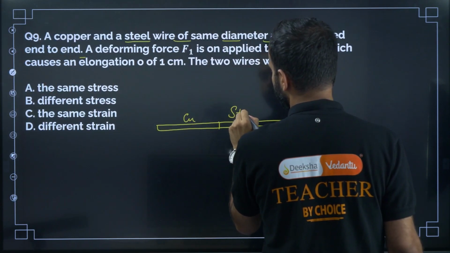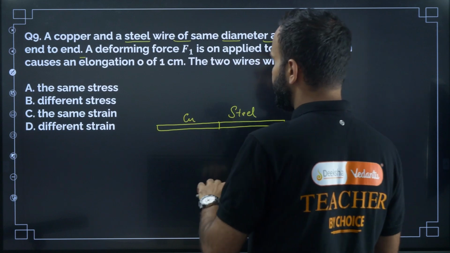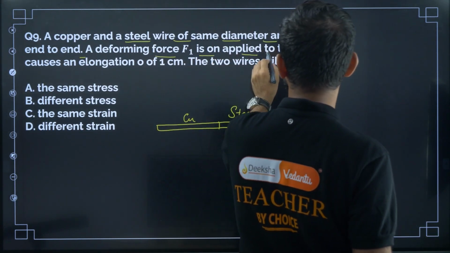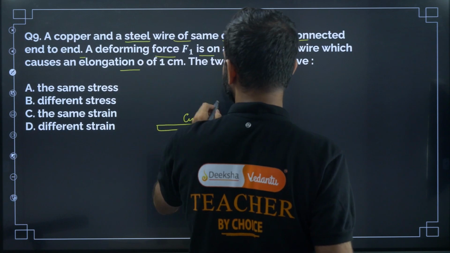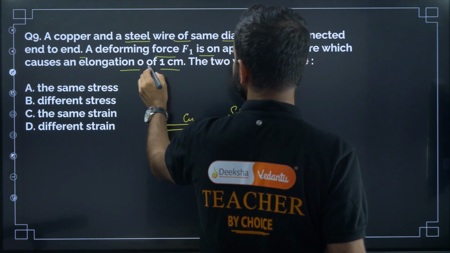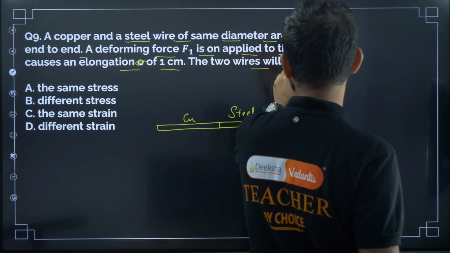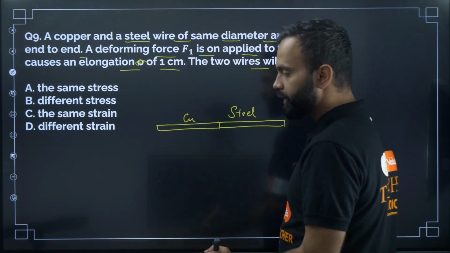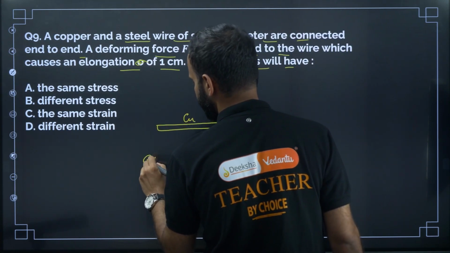Steel wire connected to end. A deforming force F1 is applied to the wire, which causes an elongation of 1 centimeter. The 2 wires will have, option A says, the same stress. Yeah, the 2 wires will have the same stress, right? Same stress.